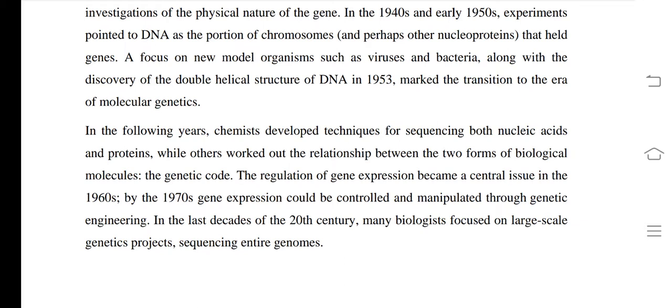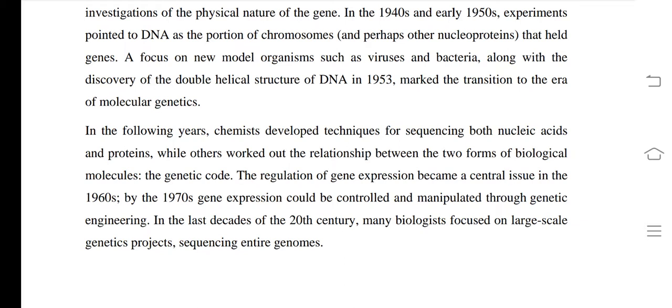In the last decades of the 20th century, many biologists focused on large-scale genetic projects sequencing the entire genome. See, what is the meaning of genome? If any organism has a total of 25 genes, okay, then all these 25 genes are known as the genome. Genome is the subtotal of genes, means gene 1 plus gene 2 plus gene 3 plus gene 4, all genes added together are known as the genome.